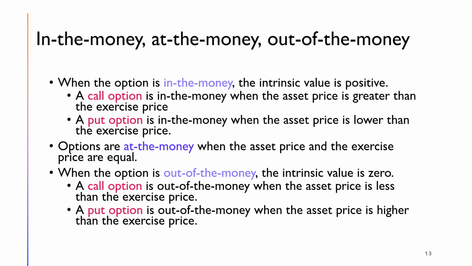When the option is in the money, the intrinsic value is positive. An option is described as in the money when its exercise would produce profit to its holder. Options are at the money when the asset price and the exercise price are equal. When the option is out of the money, the intrinsic value is zero. Its exercise would be unprofitable.